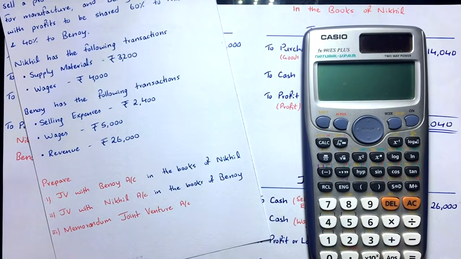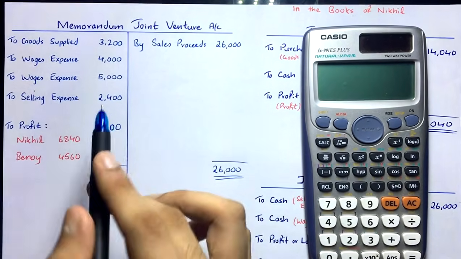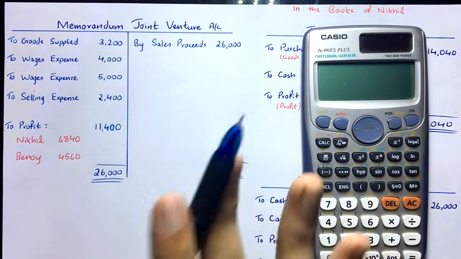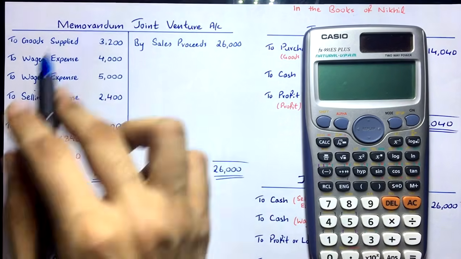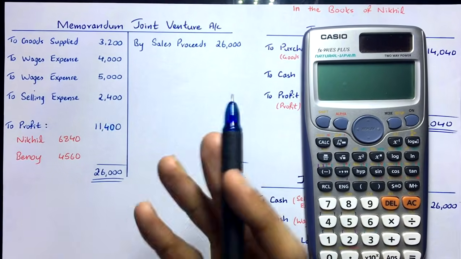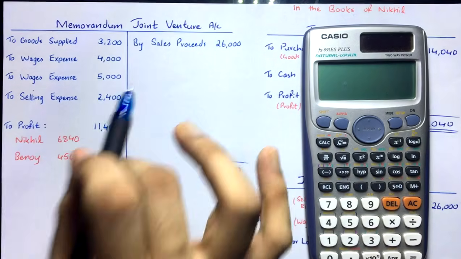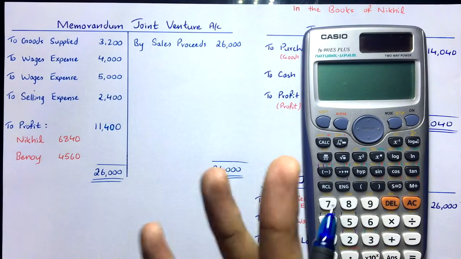See, the first account that you have to prepare is the memorandum joint venture account. It's very simple. See here, why is the memorandum joint venture account prepared? It is prepared to calculate the profit or loss made by the joint venture. Clear? Now, why is it called memorandum joint venture? Because this account doesn't agree with the double entry. It doesn't follow the methodology of double entry. Debit and credit, it doesn't do that. So this is just a working note that is prepared to calculate the profit or loss. It's just a rough working note.